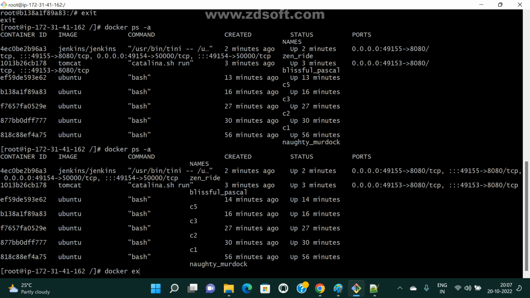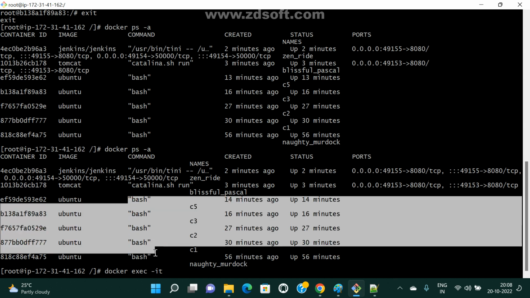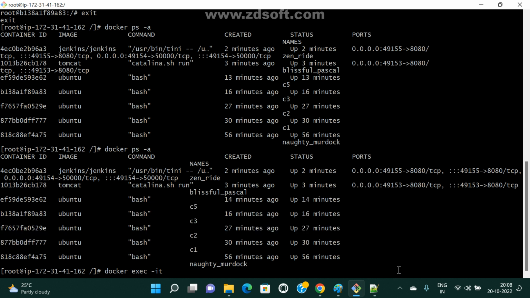So docker exec -it, and I'm giving one more. But actually, the default prompt is shell only, right? Now I'm removing that shell only. I'm closing that shell. So exec -it container ID.